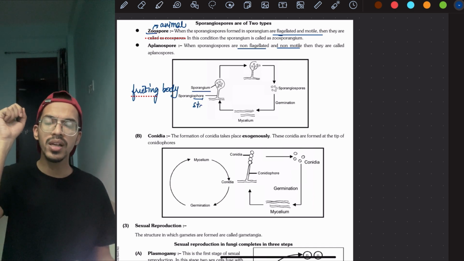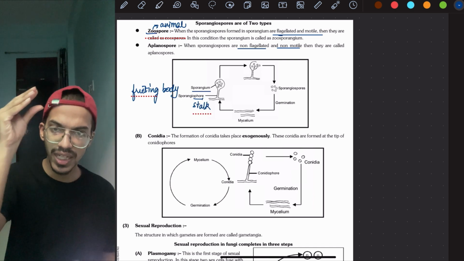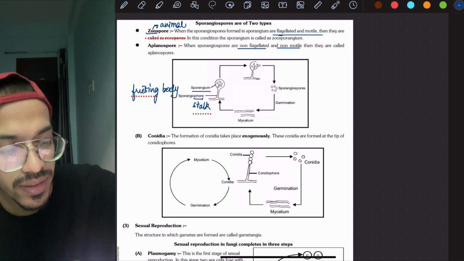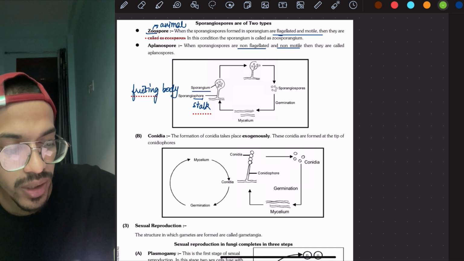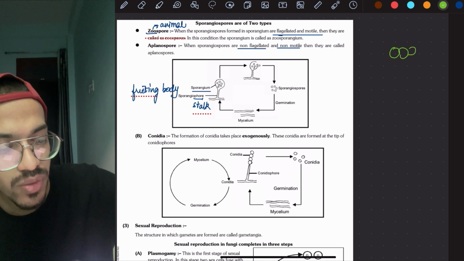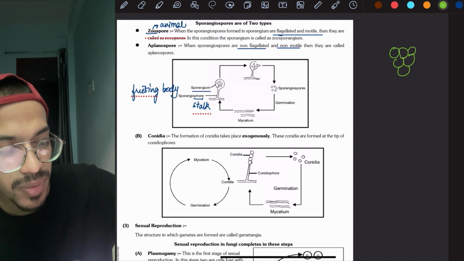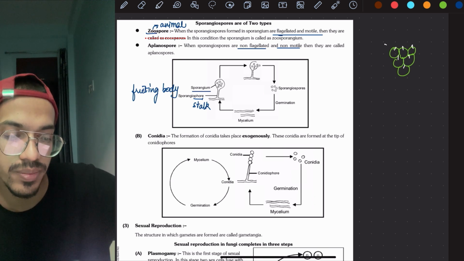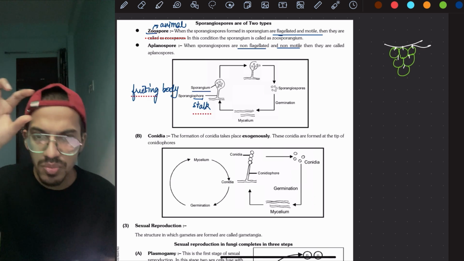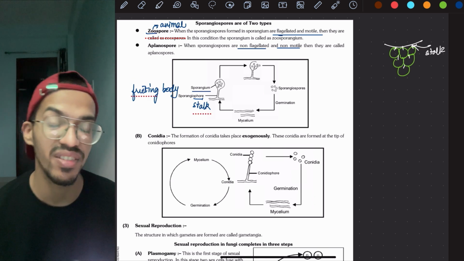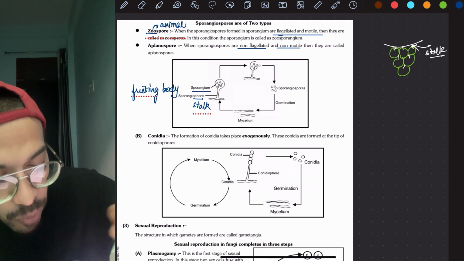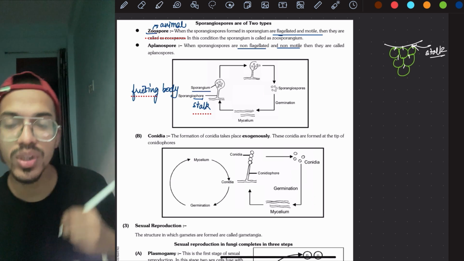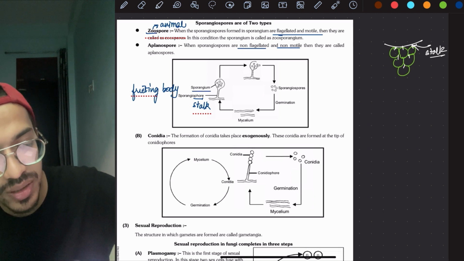For example, if you have grapes, green grapes look something like this, and they have a small stick like this present. These are the stalk. So stalk is certain smaller sticks, it's not even a stick. So that is present. Sporangiospore means that fruiting body spore. I hope this thing is understood.